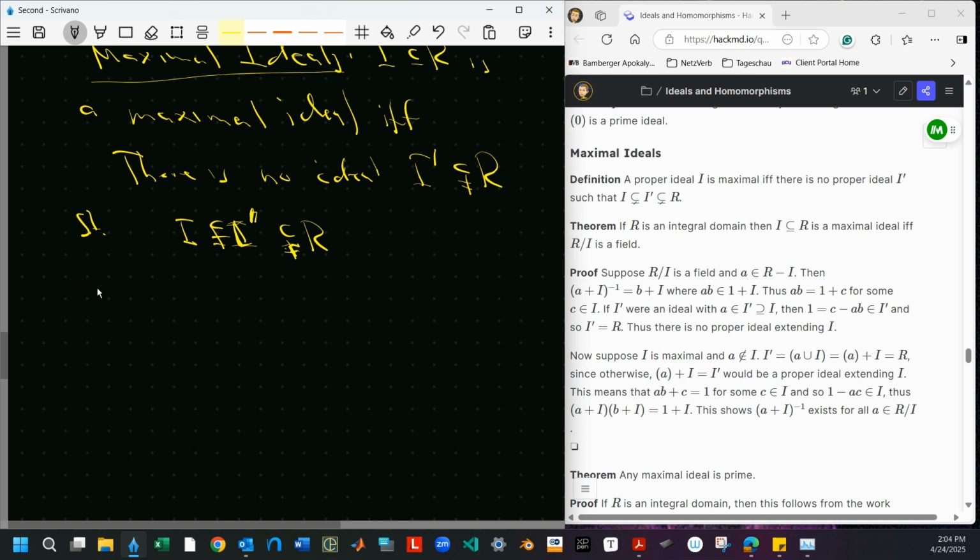So notice one thing here, and we'll use it like this.